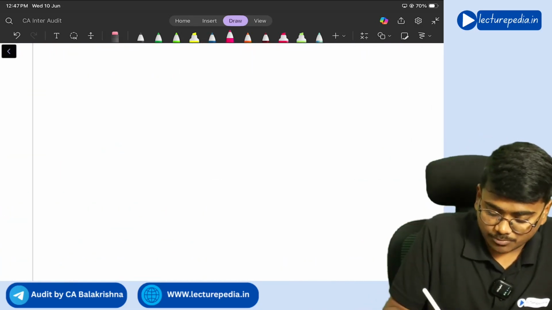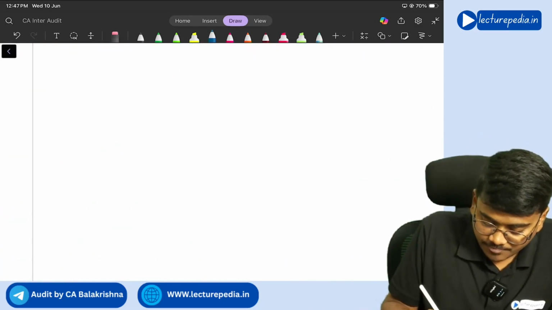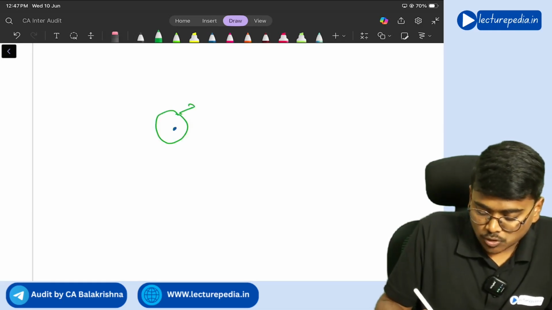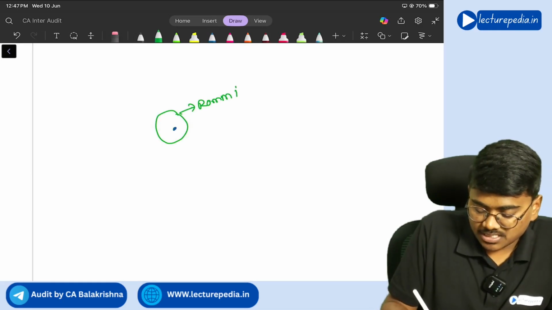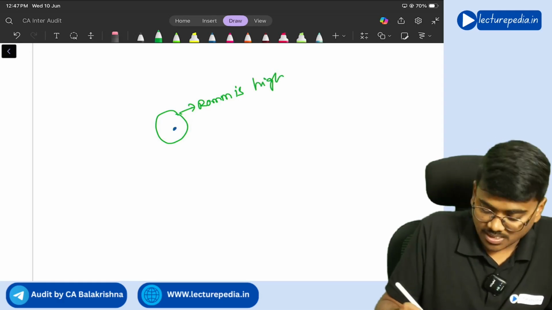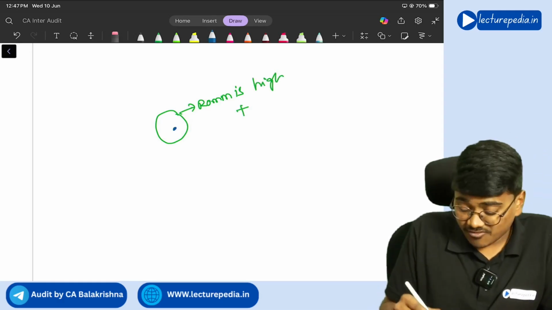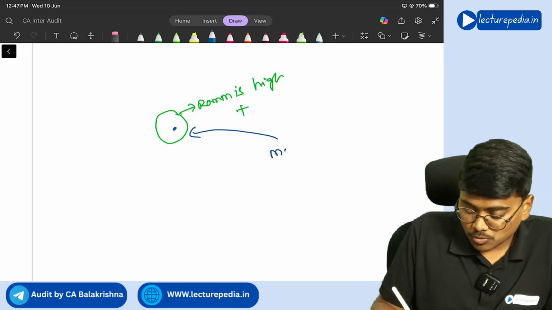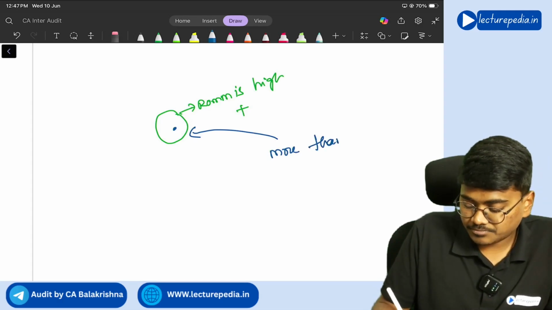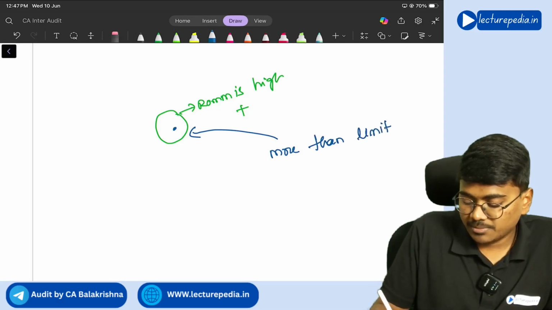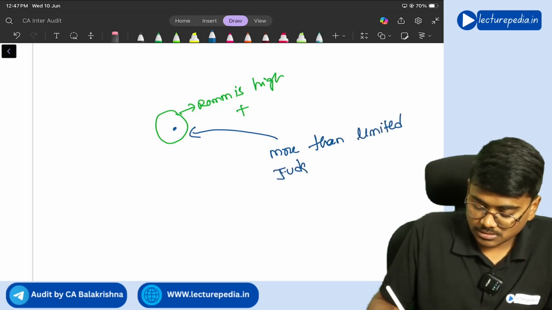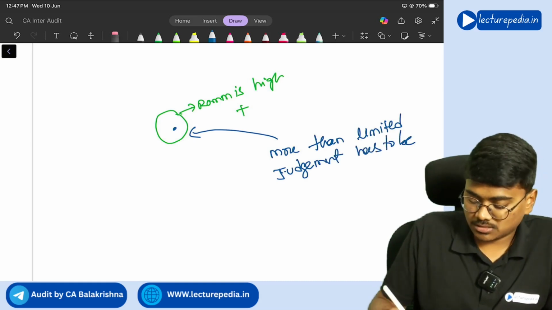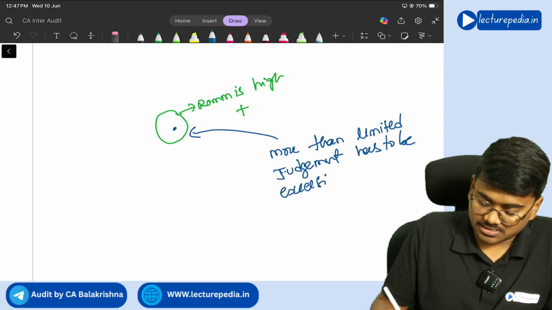Understanding? Let's say, for example, there is this particular area, in this area the ROMM is high, plus for performing the work in this area more than limited judgment has to be exercised.